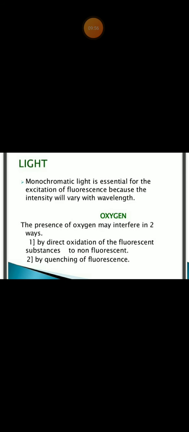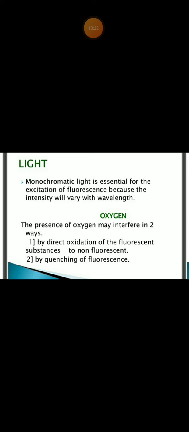And what happens to fluorescence with light? Monochromatic light is essential for the excitation of fluorescence because the intensity will vary with the wavelength. So we have to provide monochromatic light for fluorescence to occur. Then what happens with oxygen? The presence of oxygen may interfere in two ways: by direct oxidation of the fluorescent substance to a non-fluorescent one, and by quenching of fluorescence.